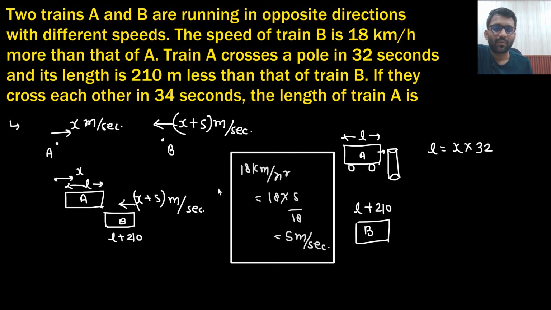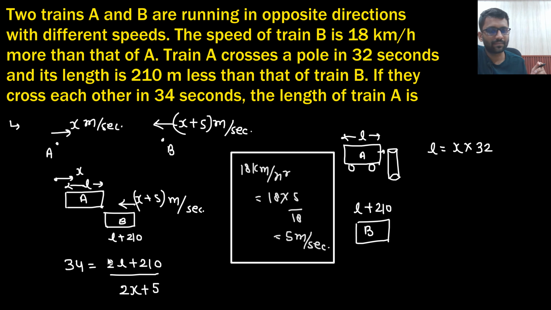Now both of them cross each other in 34 seconds. So the time taken to cross each other is 34 seconds. What would that be equal to? The distance between them, that is L plus 210. And what will be the speed I will write? If I say that B is stationary, then what will be the speed of A? 2x plus 5. Say yes or no. What they need to find is the length of train A, that means you need to find the L value.